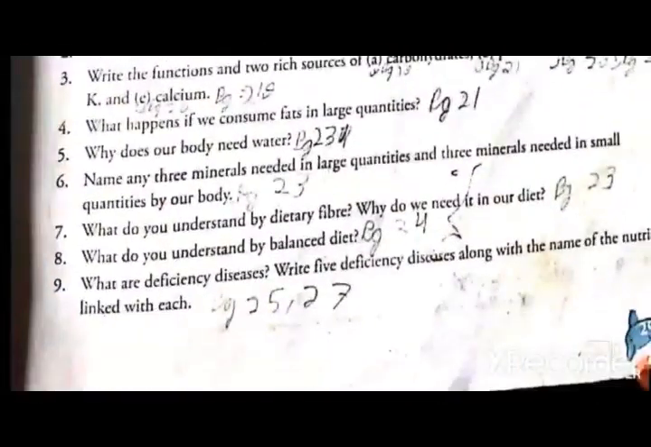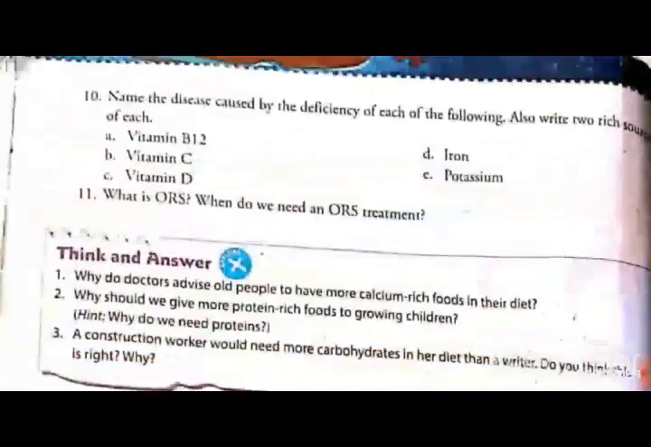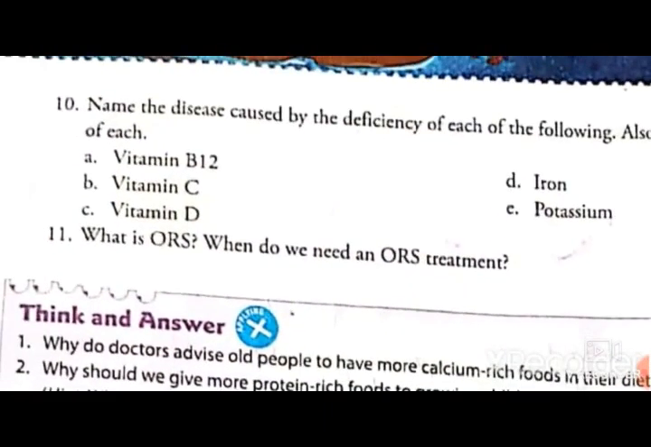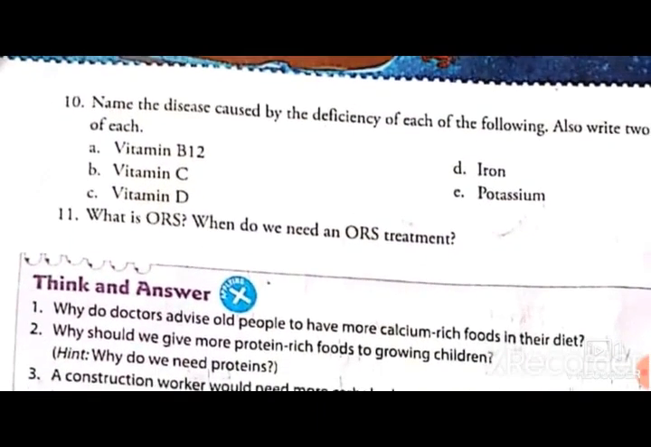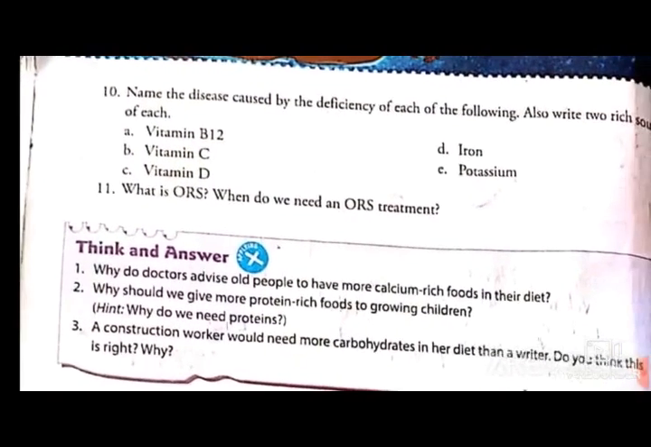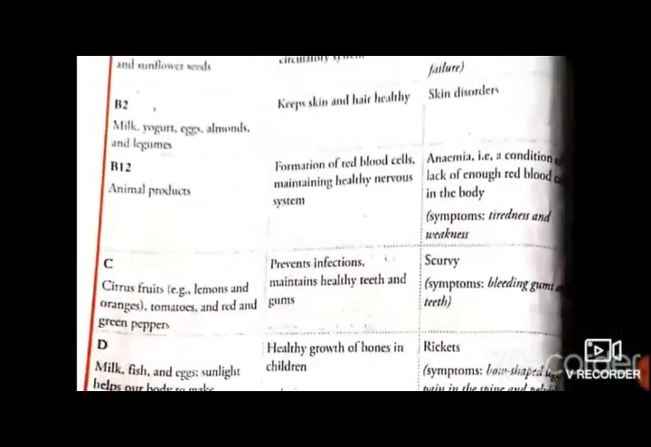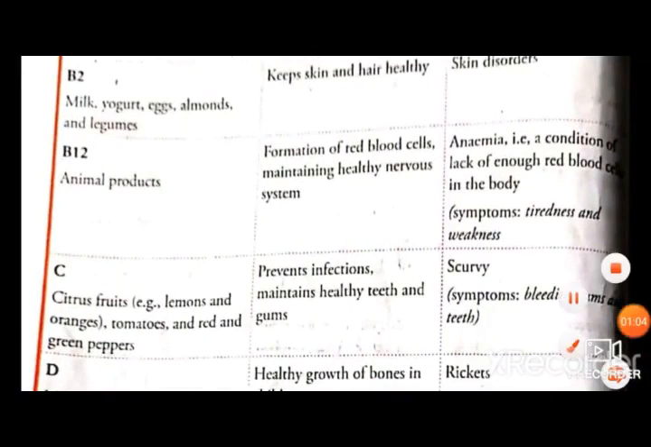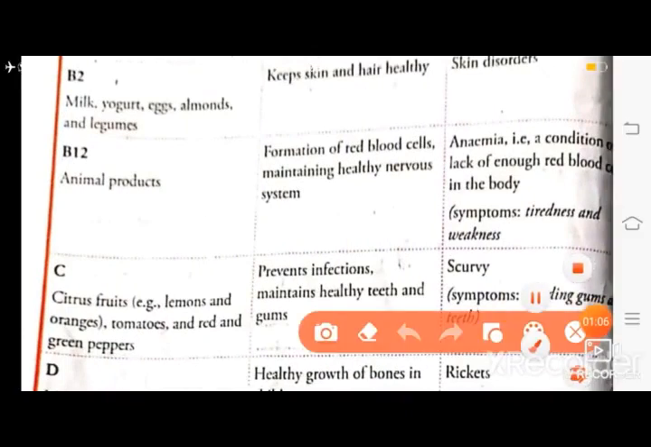Yesterday we completed till answer number 9. So today we will complete from answer number 10. Name the disease caused by deficiency of each of the following, and also write 2 rich sources of each. So vitamin B12. Deficiency of vitamin B12 causes anemia.